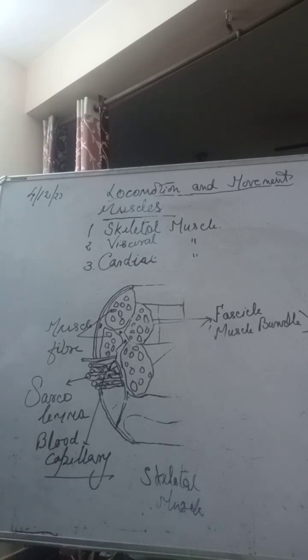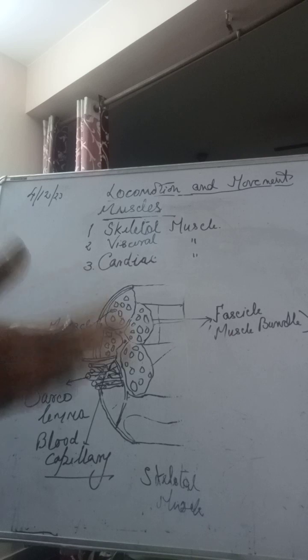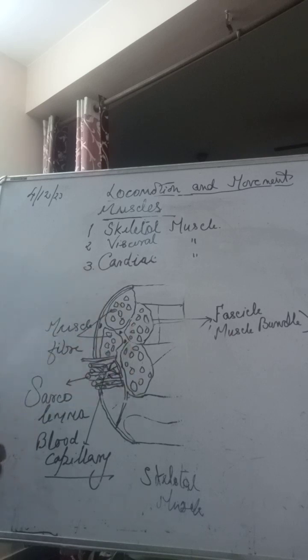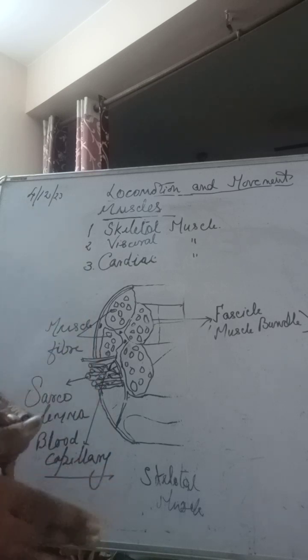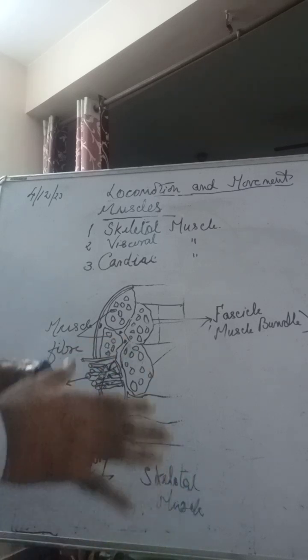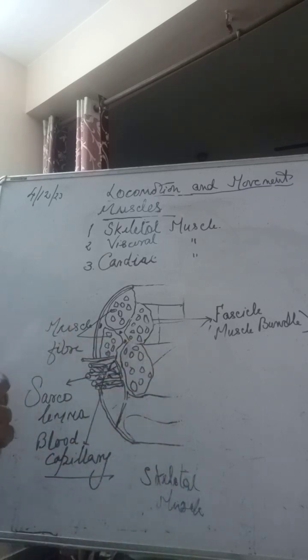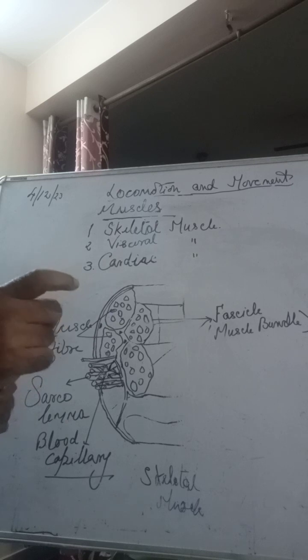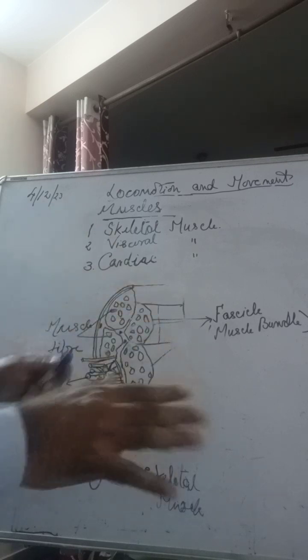So those movements are taking place on their own. We don't have direct control on them. They are known as visceral muscle. They are also known as involuntary muscles. They are smooth muscles because they do not have any bands on them. Right? Dark bands or light bands are not there.